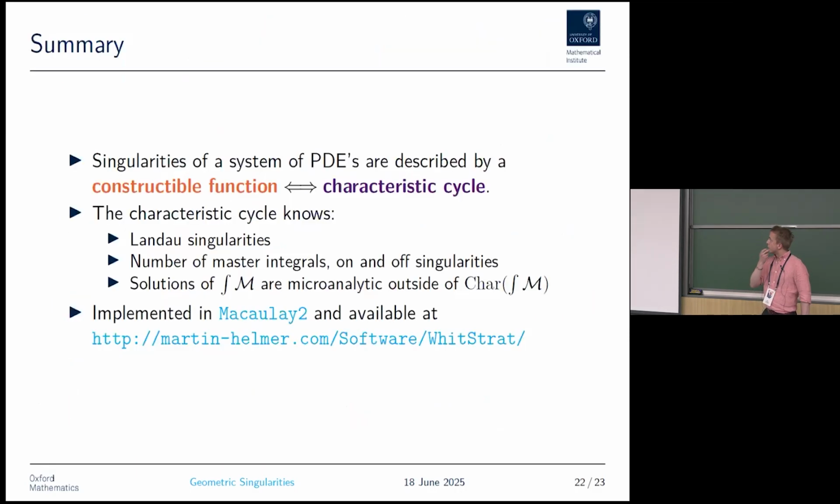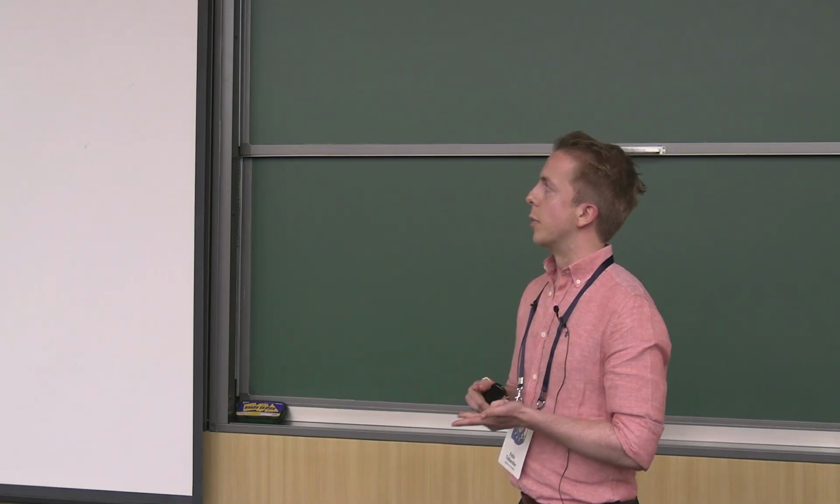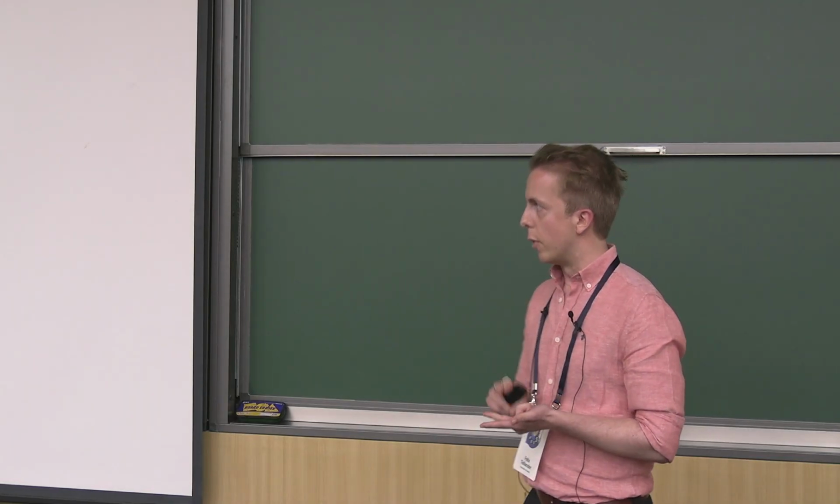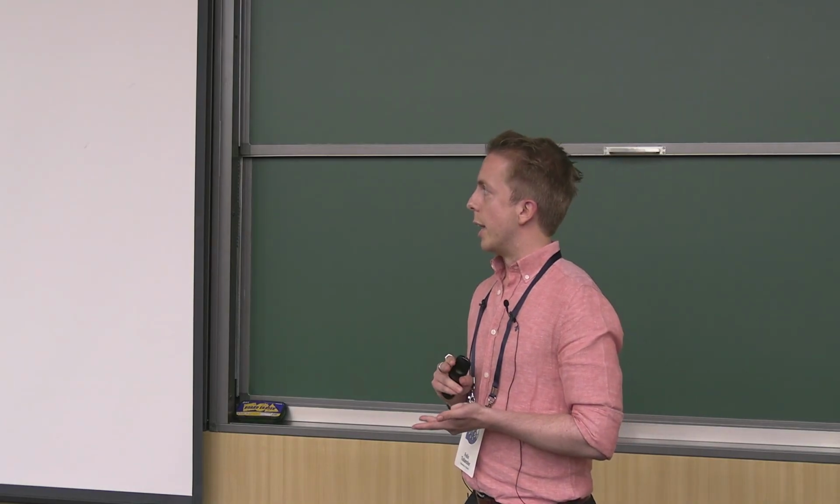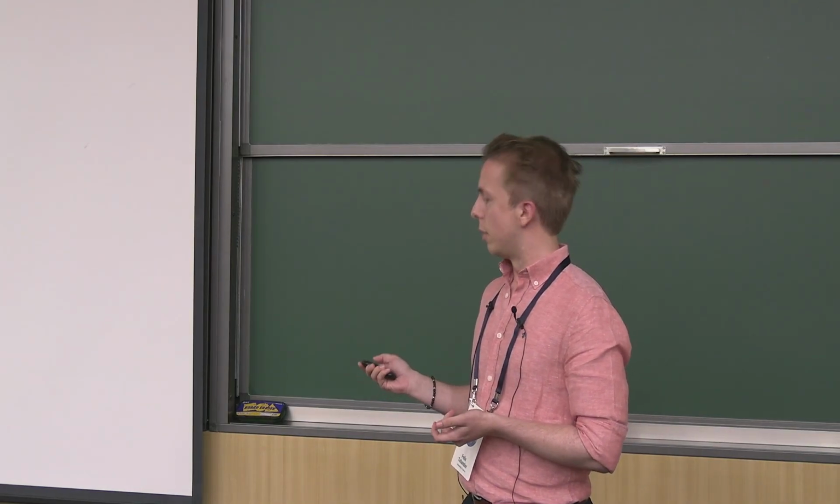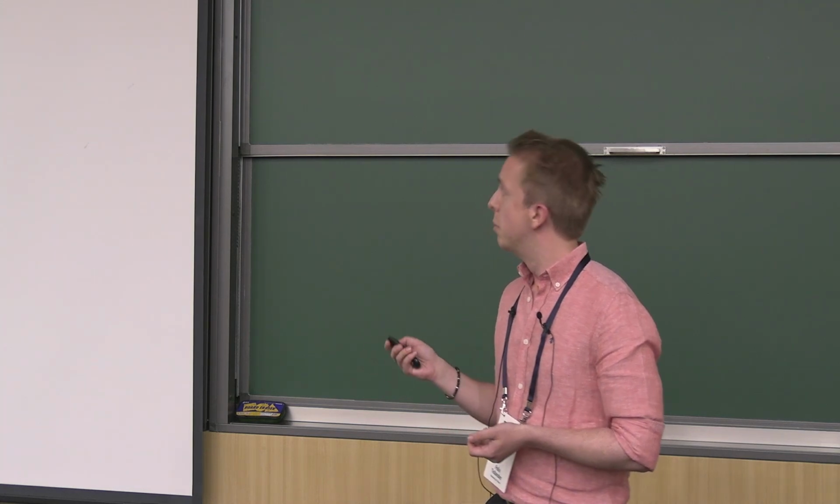So just to summarize, what we have seen is that the singularities of a system of PDEs can be described by a constructible function or equivalently a characteristic cycle. This knows the Lambda singularities. It knows the number of master integrals on and off singularities. And it tells us that the solution to the system of PDEs is microanalytic outside of this characteristic variety. And all of this is implemented in Macaulay2, and the software is available here. Thank you.